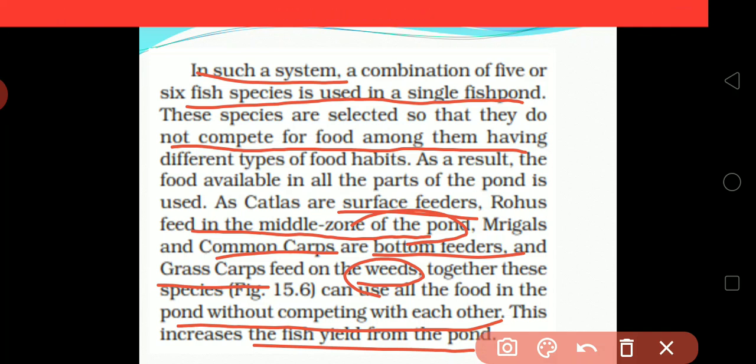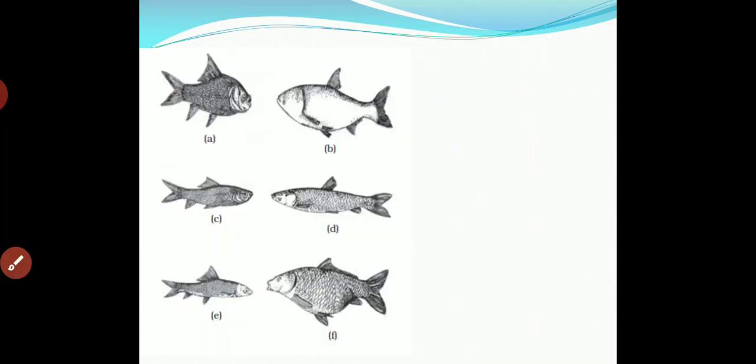Here you can see that five or six species are combined together in a single fish pond. These are some of the fishes which will be taken in a single pond.